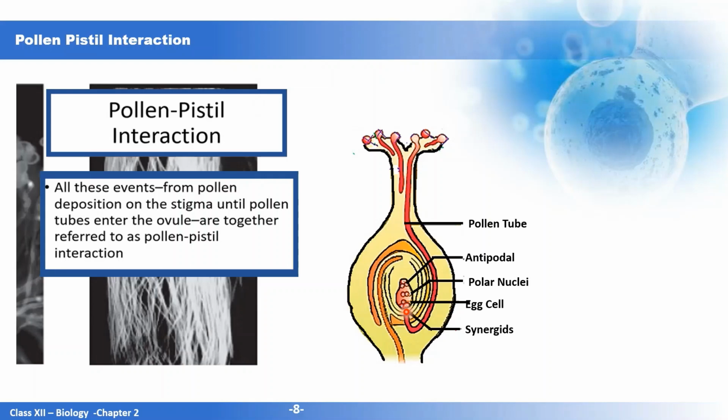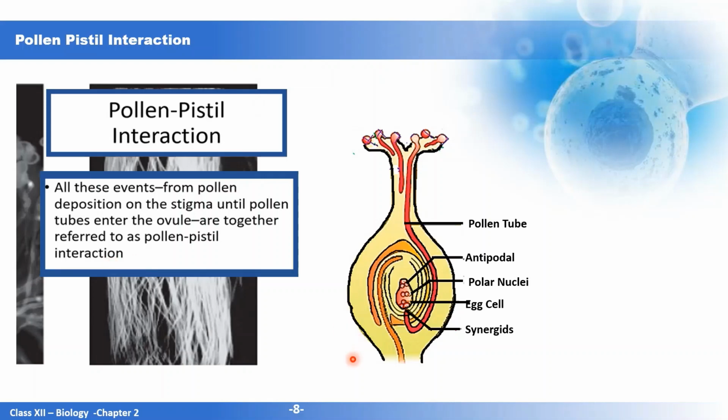Now, once this pollen tube reaches, the next step of fertilization takes place. All the events from pollen deposition on the stigma until the pollen tube enters the ovule are referred to as pollen pistil interaction. Now usually the pollen grain is deposited at the two cell stage that we discussed earlier.